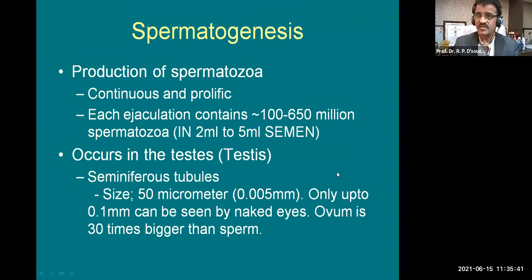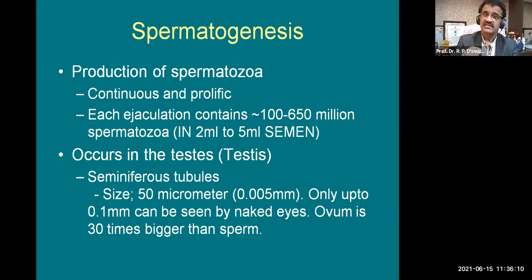Spermatogenesis means production of spermatozoa, and it is a continuous and prolific process. In males it goes on since birth, even though there is a puberty age. Prior to that, there are testes and primordial spermatogonia in the testis. It is a continuous and prolific process from birth till death.